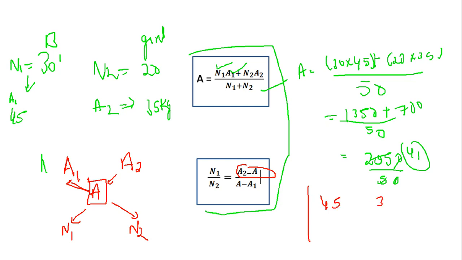Here a1 is 45 and a2 is 35. I need to find out a, I don't know its value. n1 and n2 are 30 and 20. For better calculation, I will remove those zeros and take them as 3 and 2. Observe carefully. See, 30 minus 3 is 27. Or else, fine, 33 minus 30 is nothing but 3.